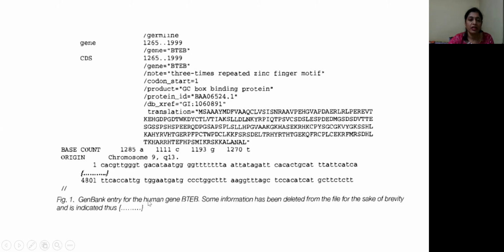So this is the GenBank entry for the human gene BTEB. This portion is the second half, whereas the first half was discussed in the previous slide. As I told you, some information has been deleted from the file for the sake of the space constraints provided here.